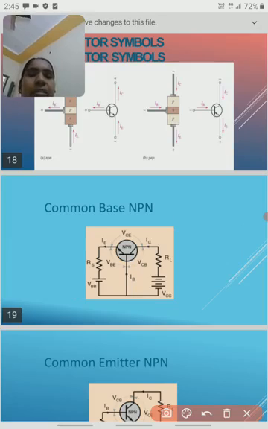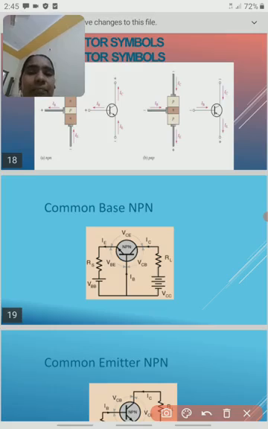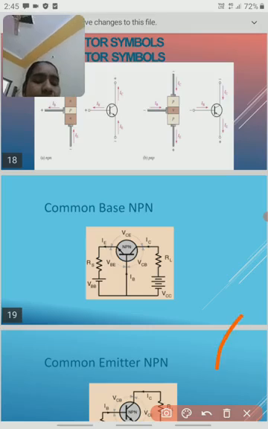The main purpose of a transistor is amplification. When you increase the volume of a microphone or cell phone, we are using transistors, a number of them. Our cell phones, tablets, or computers contain thousands of transistors. If you increase the volume, we are using a number of transistors. The main purpose of a transistor is to amplify the signal.